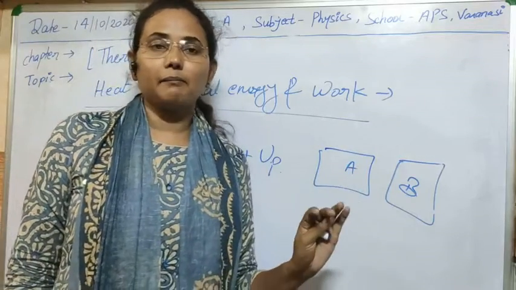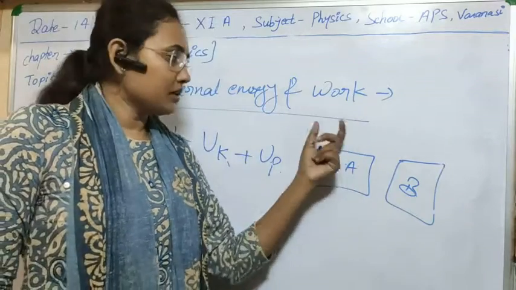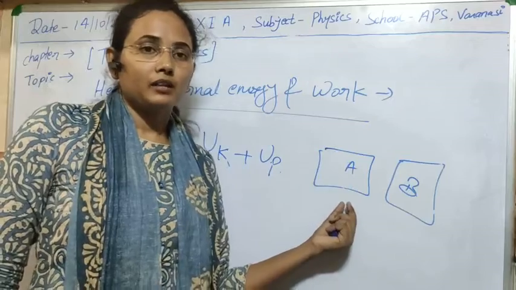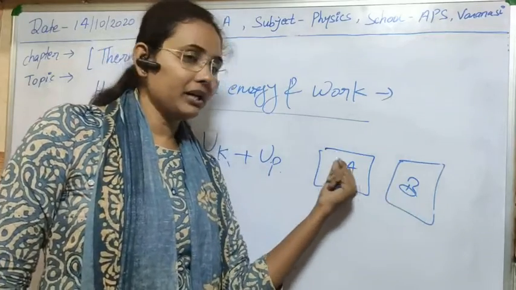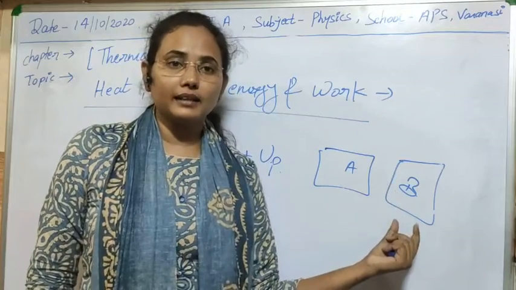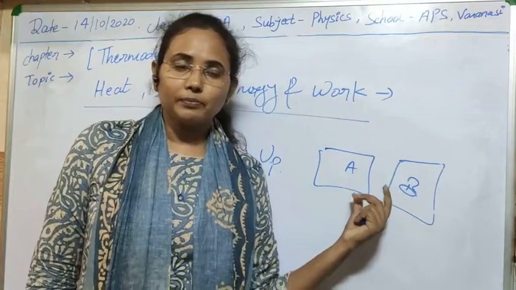If we change the temperature, then the internal energy of the system will change. Similarly, if we decrease the temperature of system A, then there will be transfer of heat from B to A, meaning the internal energy of system B will decrease in that case. So with the change in temperature, internal energy also changes.